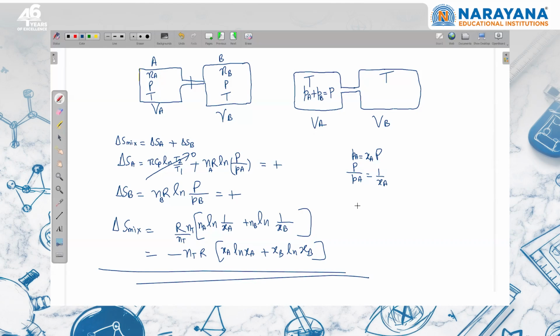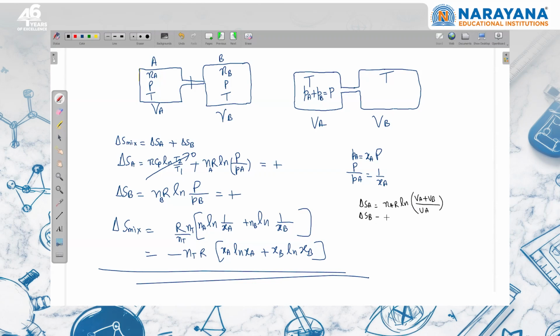Or some of you can use another method to calculate the same thing. I can write that delta SA is equal to n Cv ln T2 upon T1, which is 0. Then n R ln V2 upon V1. V2 is VA plus VB, now the gas is present in both containers, and initially it was in container A, right?